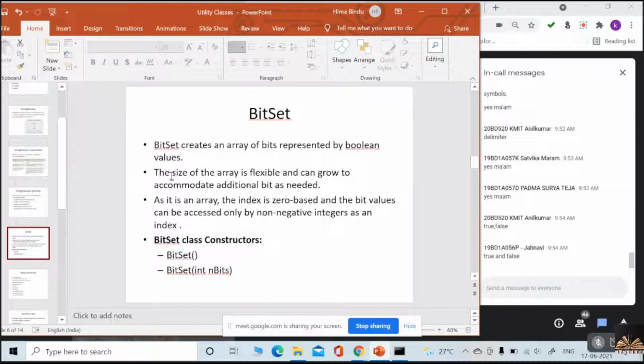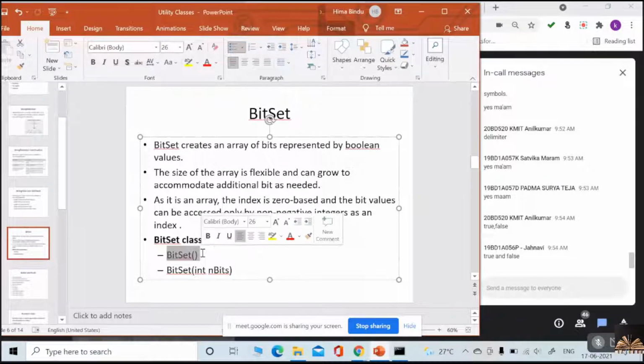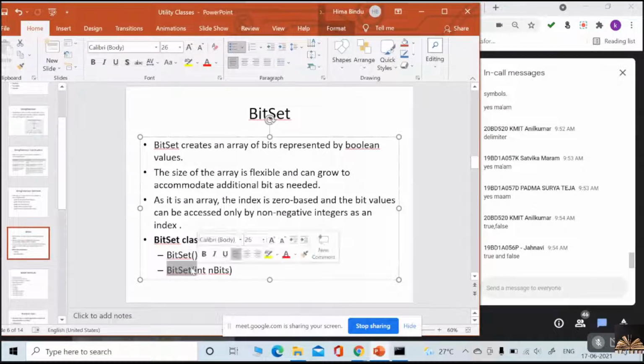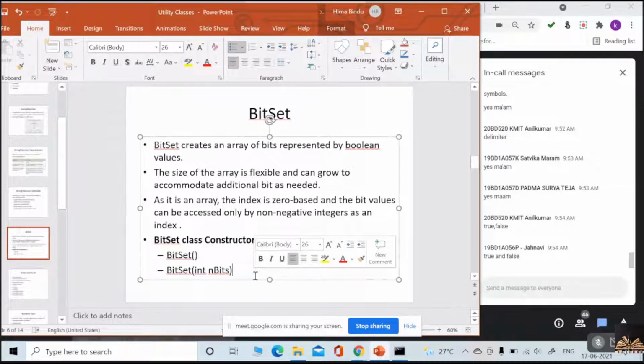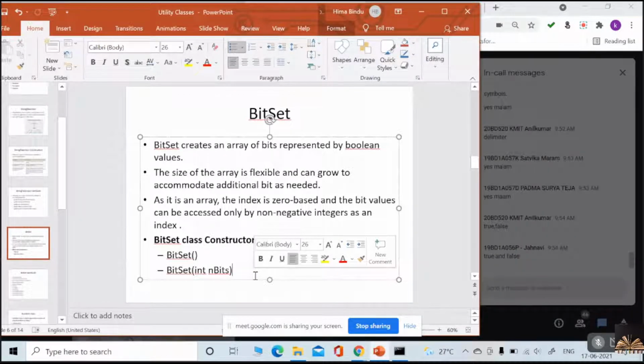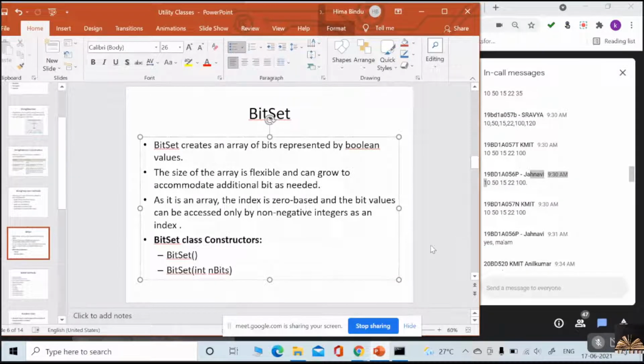Please do remember, and it is a bit confusing, but still concentrate on this. The size of the array is flexible and can grow to accommodate additional bits as needed. Whenever we want to accommodate an additional bit, the size will be flexibly increased. And as it is an array, the index always starts with 0. You have two types of constructors: the default constructor, and the parameterized constructor, which takes the size of your bit set. Okay, understood? Right.